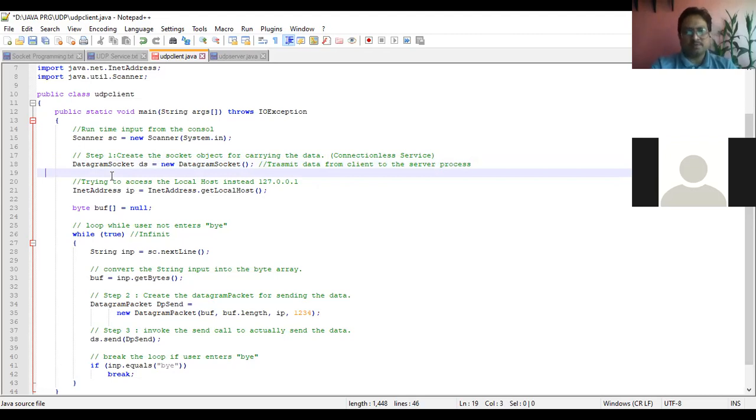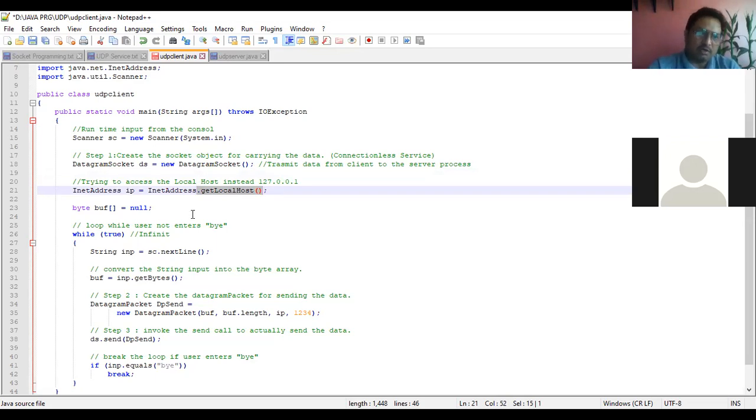This is the important phase where you define the socket. What is a socket? A socket is the combination of IP address and port number, right? So here we are using one important function, getLocalHost. This important function of Java will provide the local address, the localhost IP.